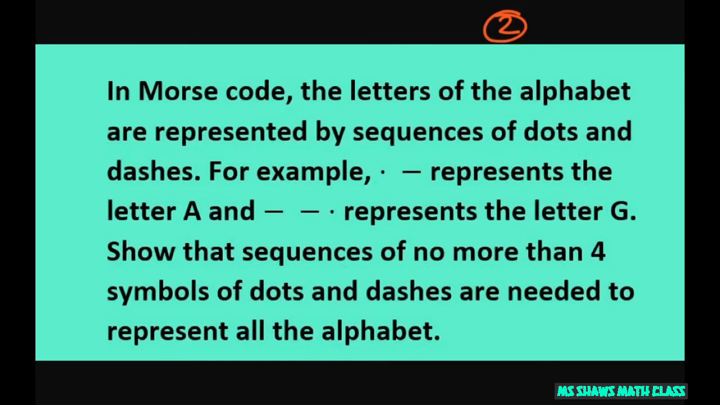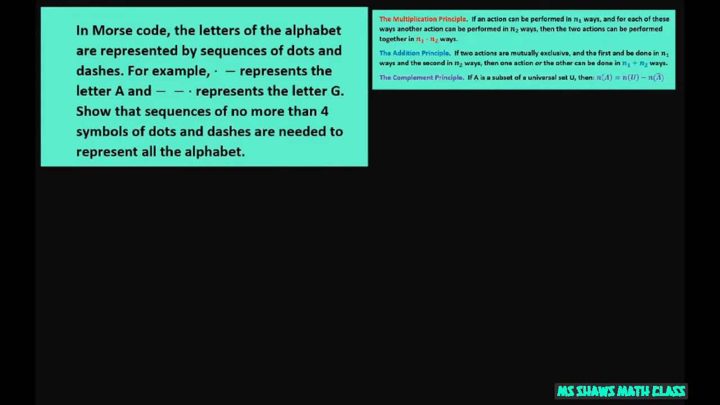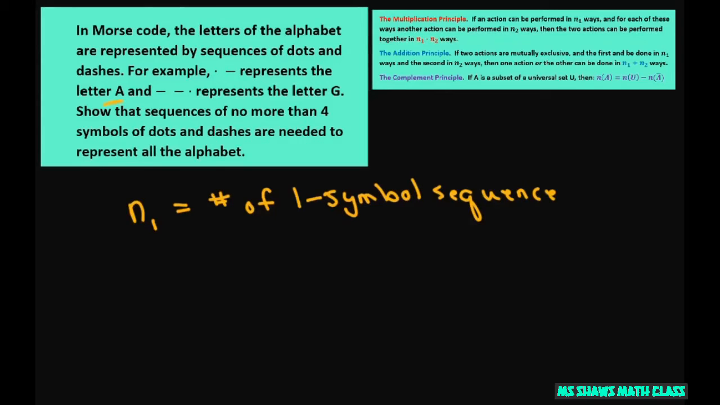alphabet. So the way we can think of this is we can think of a symbol sequence as a box to be filled with either a dot or dash. So a 1, let's just call that a sequence, equals number of one symbol sequence. So for one letter, that's 2. So that equals 2. All right.